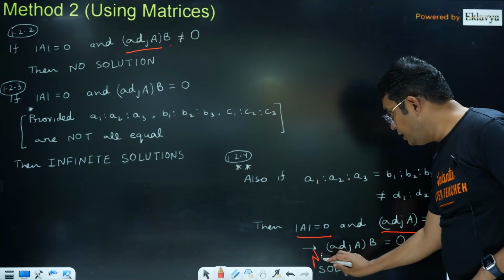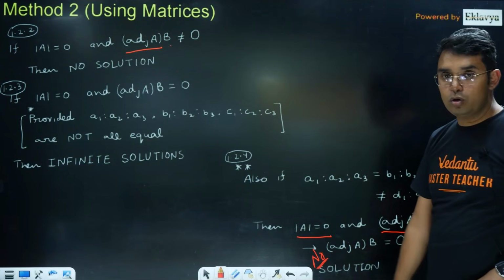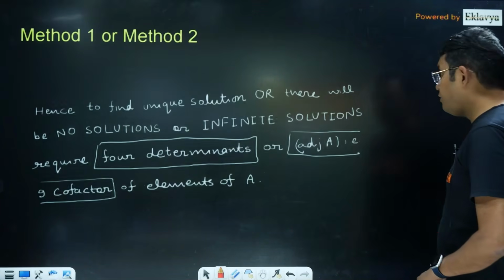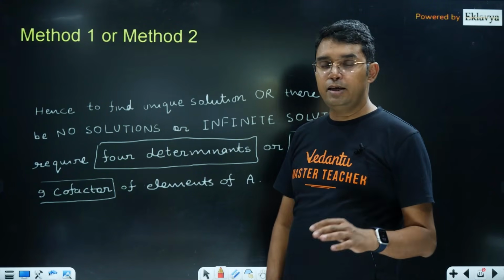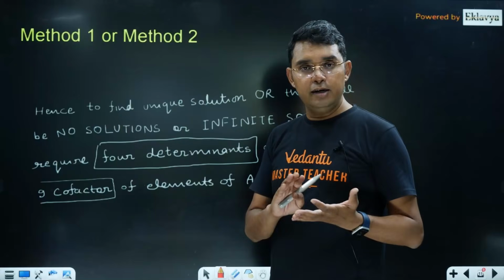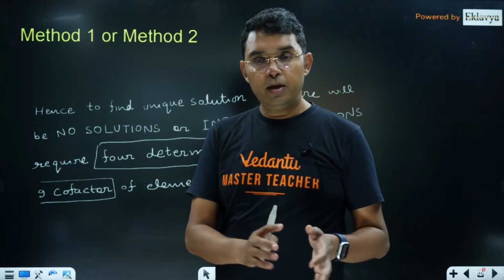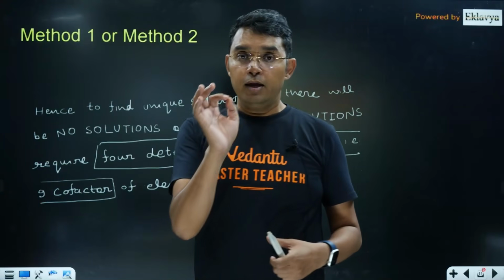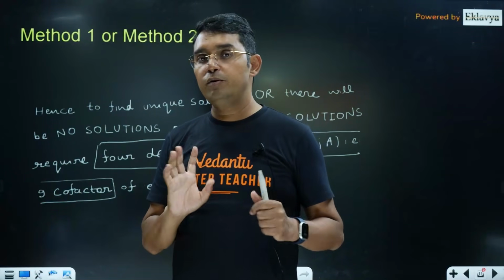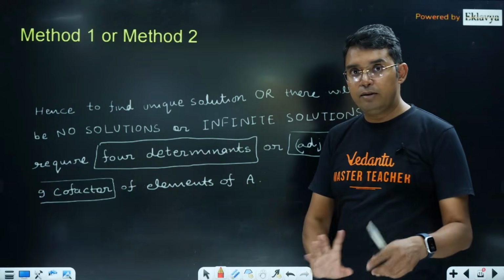I think the word "no" is hidden. You will still have no solution. So this is how these two methods work. In the two methods you can see either you have to find 4 determinant values, or in case of the matrix method you have to find the determinant of A and also the adjoint of A, where cofactors of 9 elements are to be found. Okay, so these are the available methods.